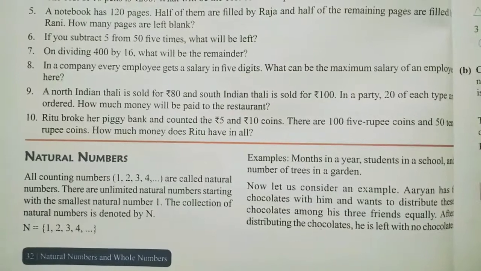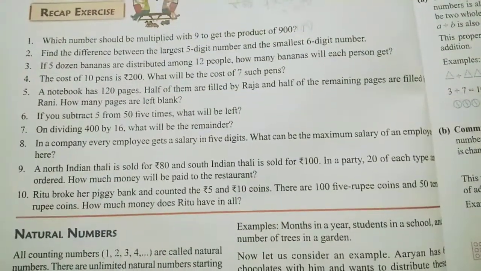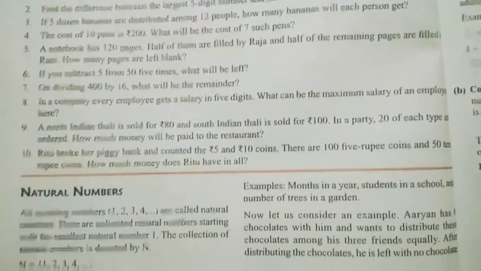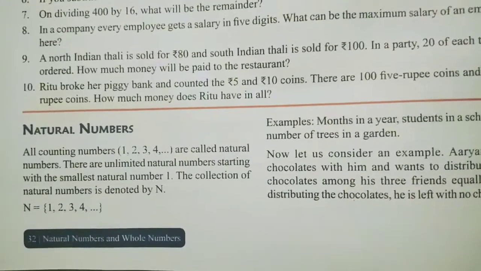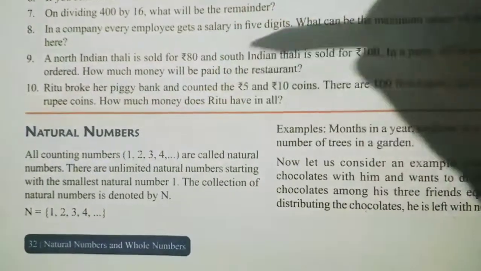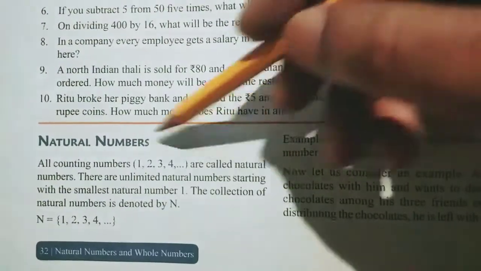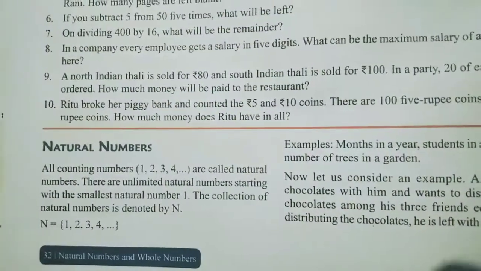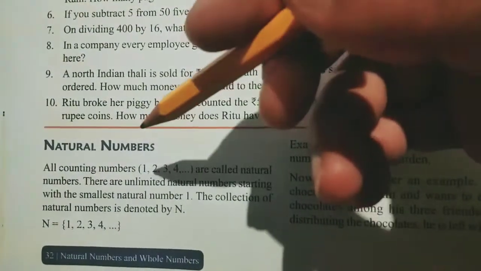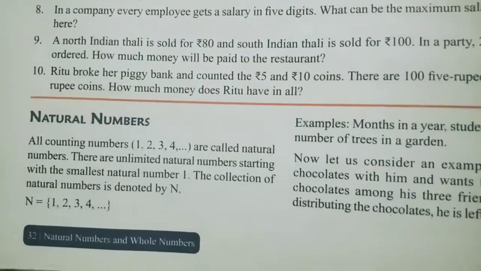So we have done the recap exercise in the last video and I hope you have practiced this very nicely. So today I will start the natural numbers. So what is called natural number? All counting numbers are called natural numbers. Very important. So our starting number is what? Starting number is natural number because this is the first type of number we always study from our childhood.